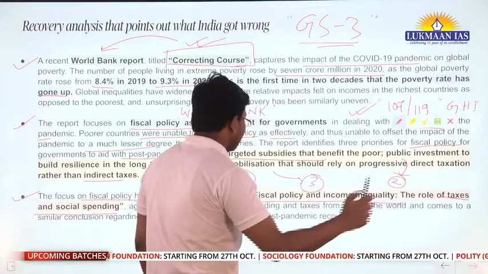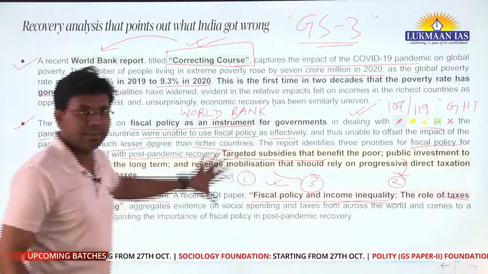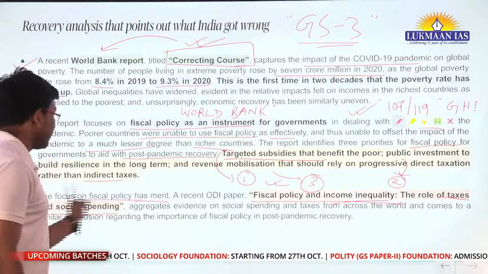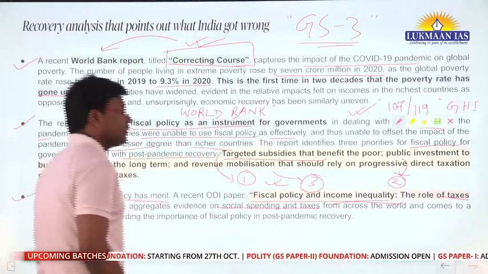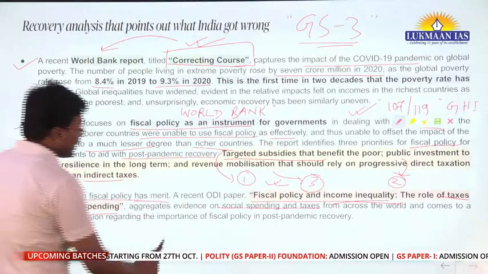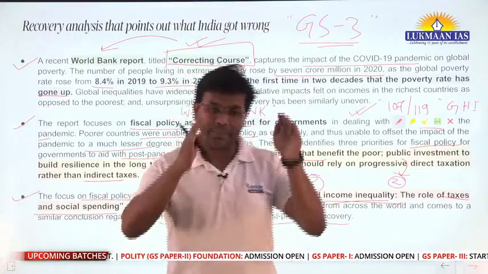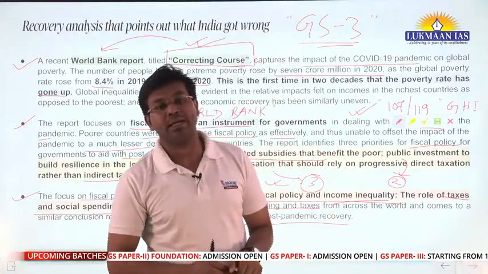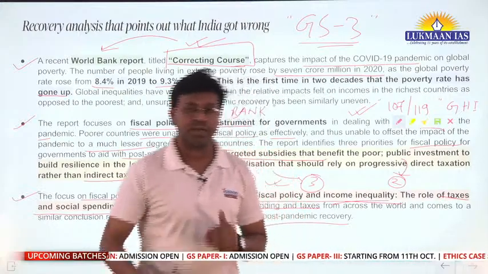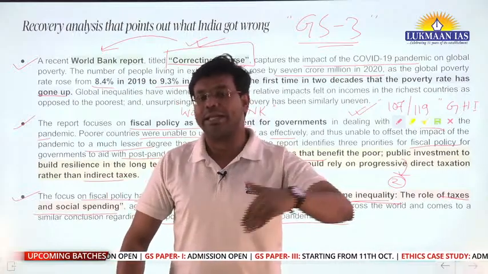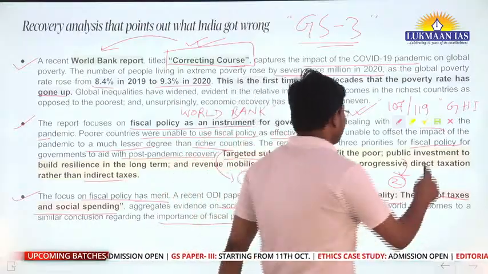This is done through fiscal policy, and they have released a paper from this perspective. This particular paper aggregates evidence on social spending and taxes from across the world and comes to a similar conclusion regarding the importance of fiscal policy in post-pandemic recovery. After the COVID-19 pandemic hit the world, governments were trying to deal with the imminent situation, and after that they were trying to recover financially from COVID-19. So this is the thing.